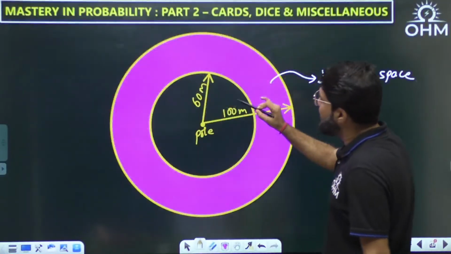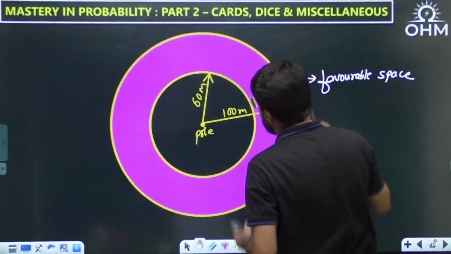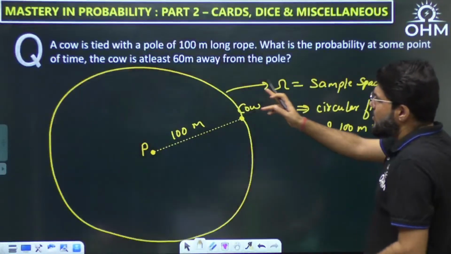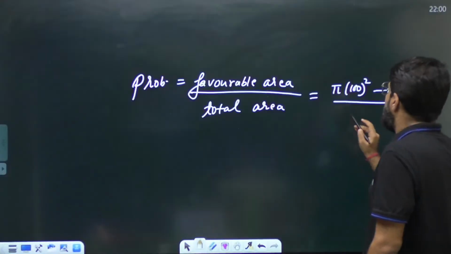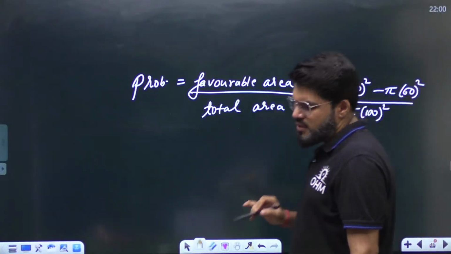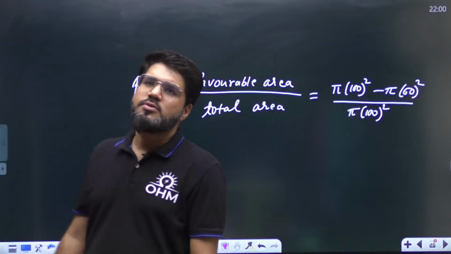You want the area between the two circles, the outer circle area minus the inner circle area, divided by the sample space, and the sample space is this complete outer circle of radius 100 meter. So what is the total area? That is pi into 100 square. That is what should be the answer.